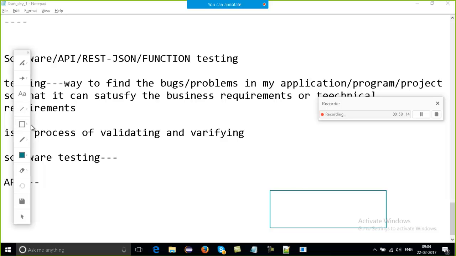Above this, here is my API, the application programming interface.